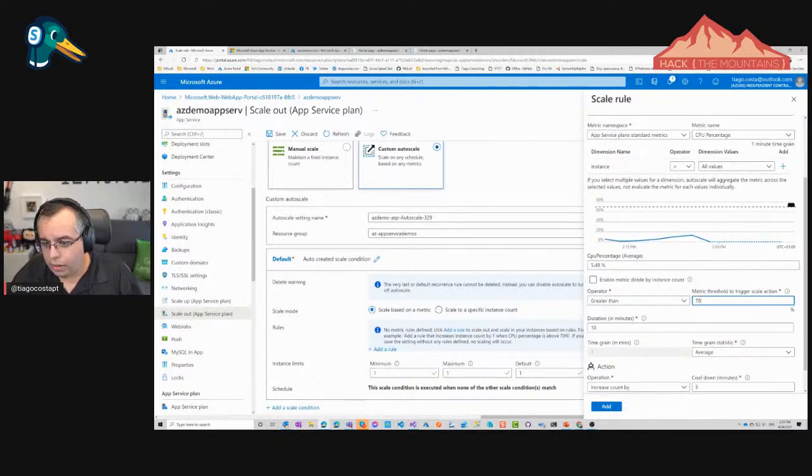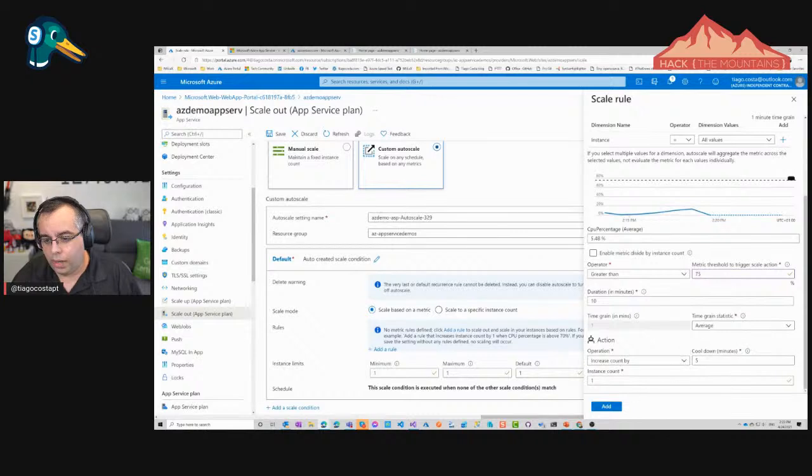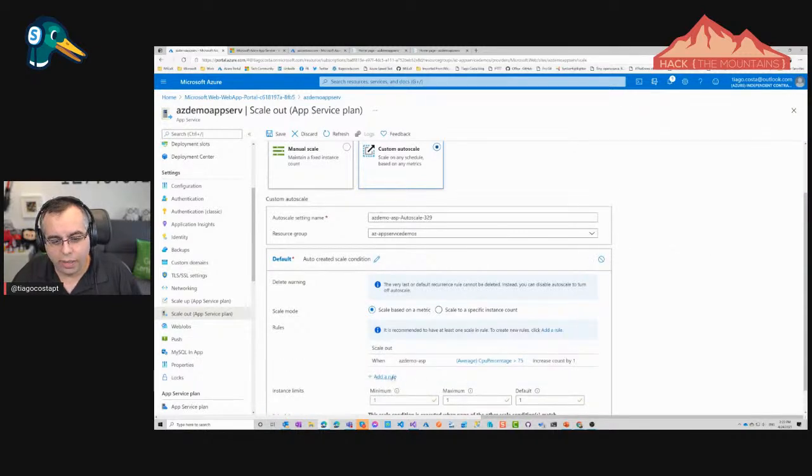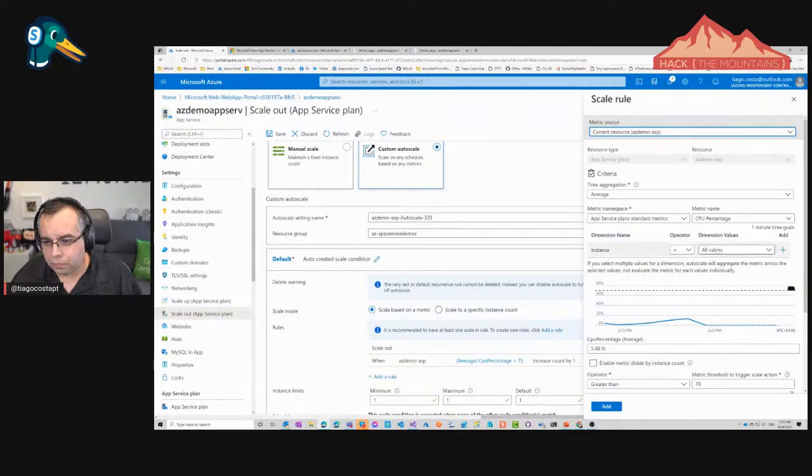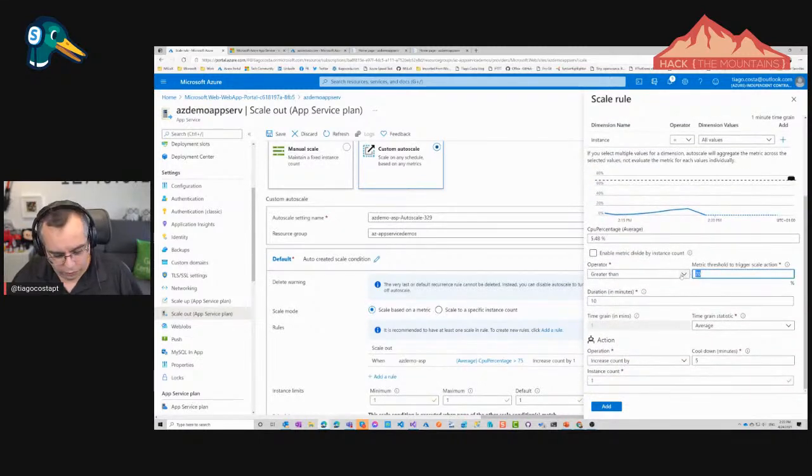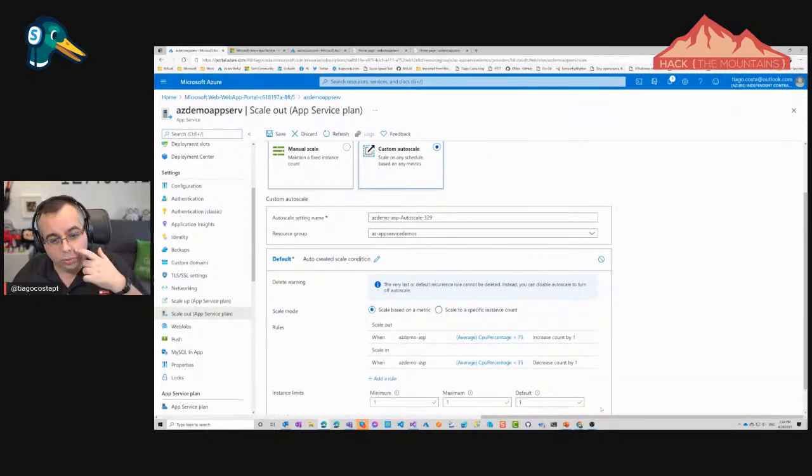So let's just get in here. I was saying 75%, and increase the count by 1 instance. Okay, great. And I'll add another rule where I'm going to do 35 here, but of course, this is not greater than, it's less than. And I'm not going to increase the count, I'm going to decrease the count by 1. Because if you have less than 35%, I want to remove 1 of the instances.